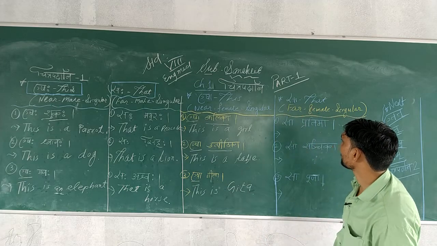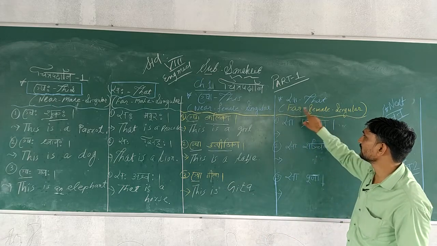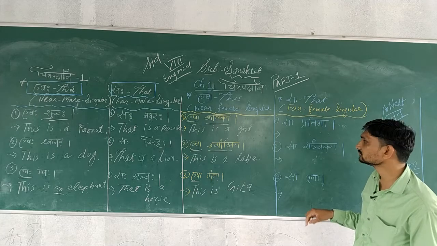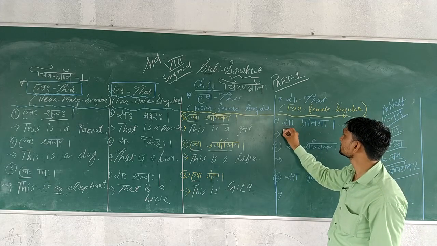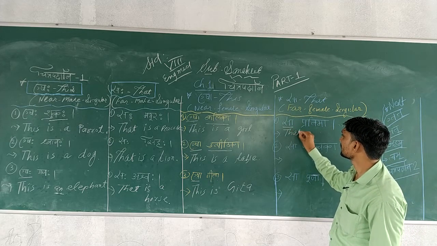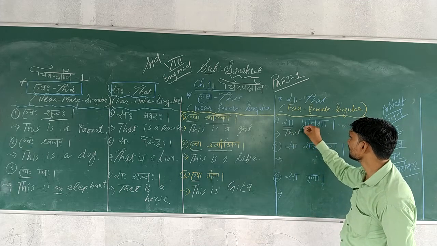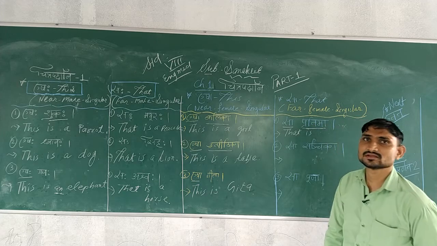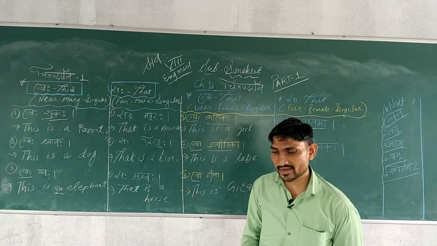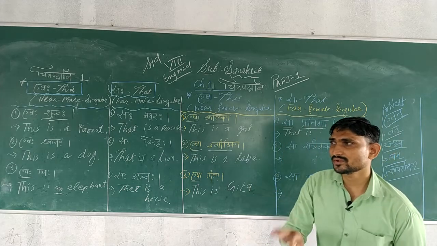Now on this side see, Sa, female form far in singular. Sa means that is, and here Pratima means statue, Pratima means idol. Any word you can use there.